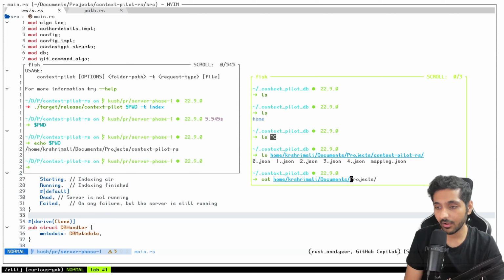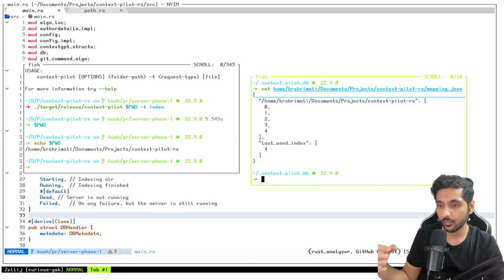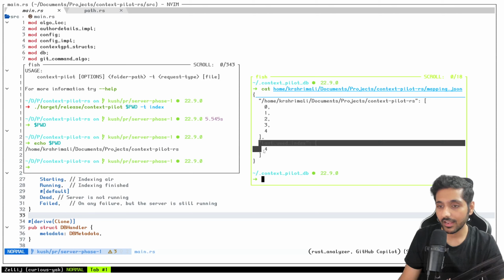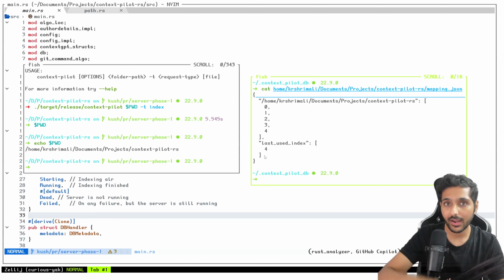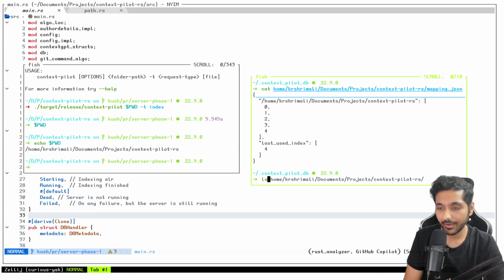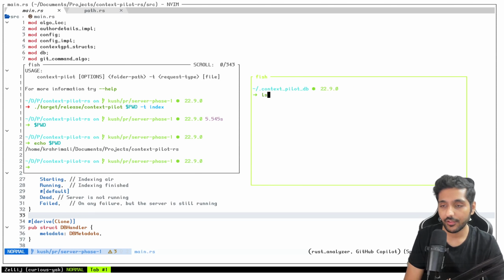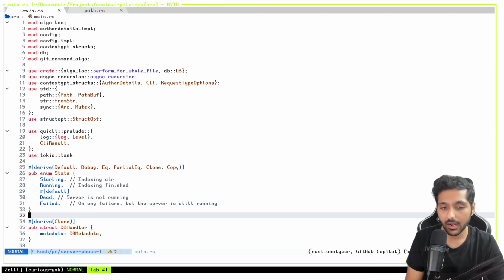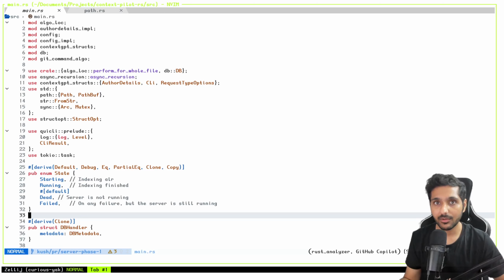That is very interesting because when you read, that is what I'm using. You say that we have 0, 1, 2, 3, 4, and the last used index was 4. So whenever I'm trying to write, I will just go to that last used index and try to write if it's not full yet. So this is almost done. I mean, this is done, except that I need to check if the algorithm is working well in terms of writing the data. But overall, we are good in terms of asynchronous and database sharding, right?